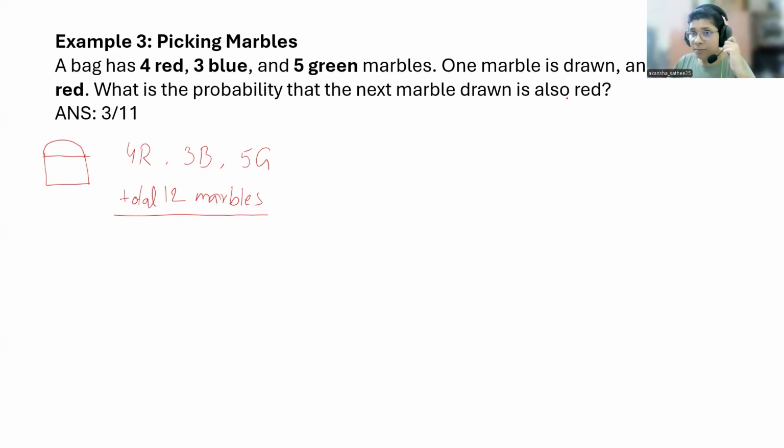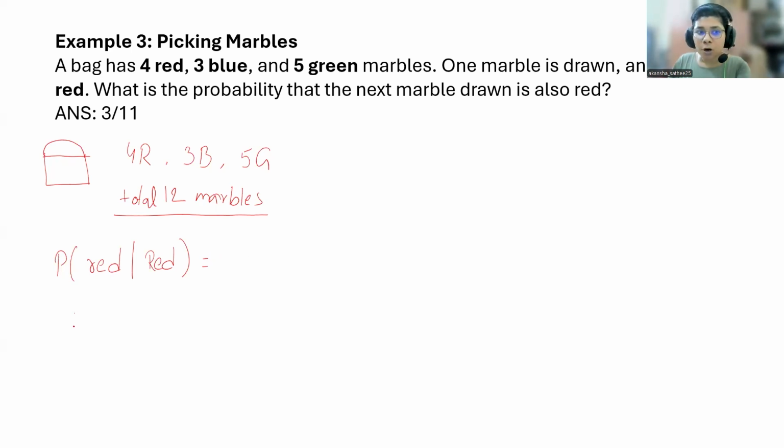You have picked one marble and that is red. You already know that you have picked a red marble. What is the probability that the next marble drawn is also red? So, you have to calculate the probability of drawing a red marble, given that one red marble you have already picked.